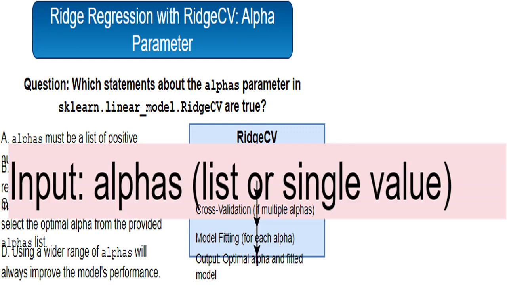After evaluating different alpha values through cross-validation, if more than one alpha was given, RidgeCV returns 2 main things. The best alpha value it found, that gave the best model performance, and the ridge regression model itself, trained using this best alpha. This is the model you'll use for predictions.